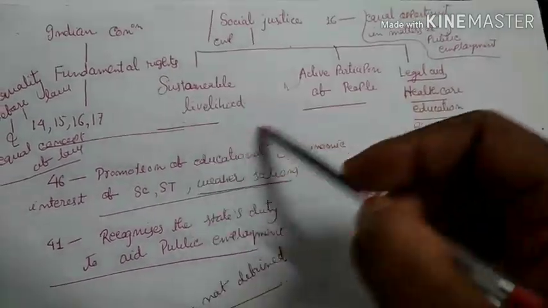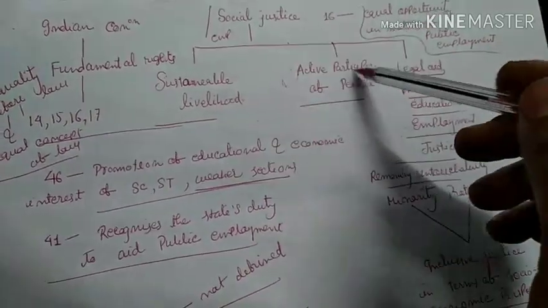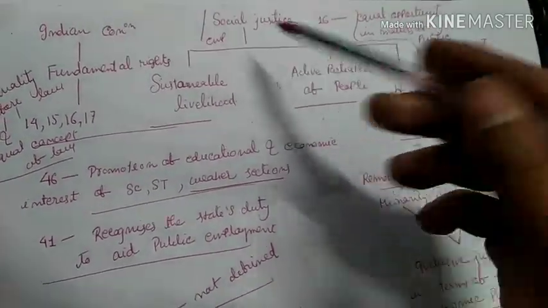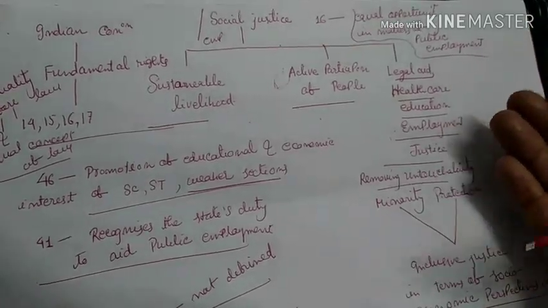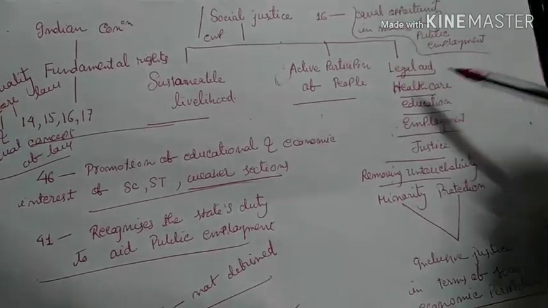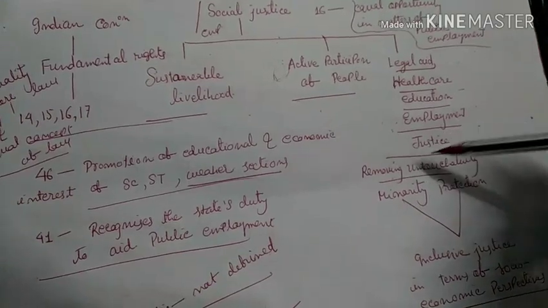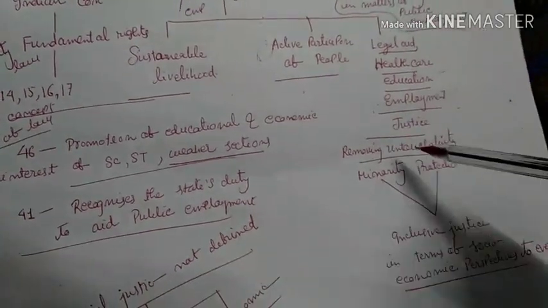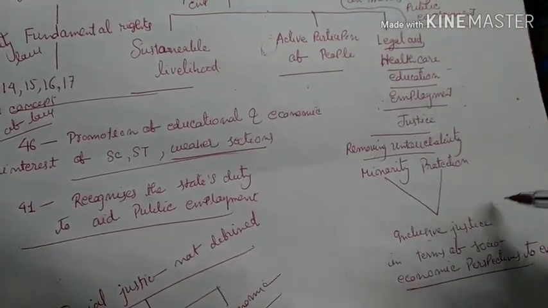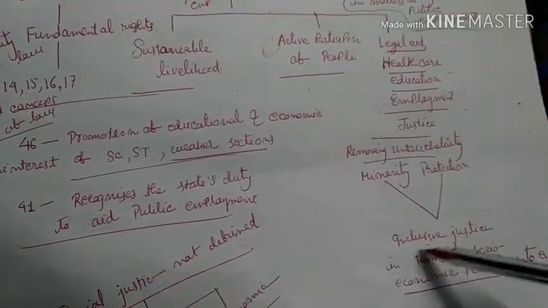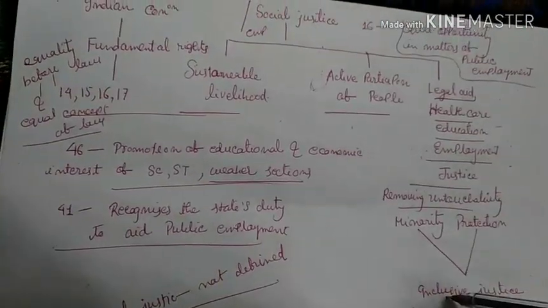There are two things which are quite necessary for social justice: sustainable livelihood and active participation of people. Social justice means equal opportunity, meaning every citizen will find equal opportunity in terms of legal aid, healthcare, education, employment, justice. There would not be any untouchability, as well as minority protection. Social justice and empowerment means inclusive justice to every citizen in terms of socio-economic perspectives. This is social justice.